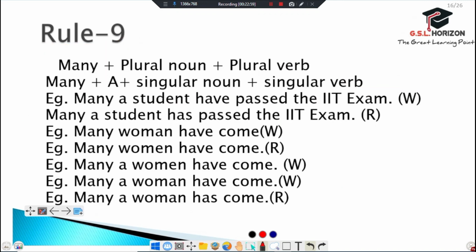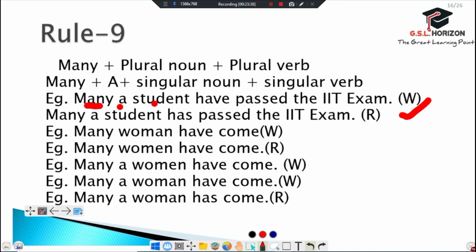And it comes to the next, rule number 9. Many plus plural noun plus plural verb, or many plus an article a, singular noun and singular verb. We can see as an example, many a student has passed the IIT exam. We can see here many, and after it comes a, and then comes what? A student.